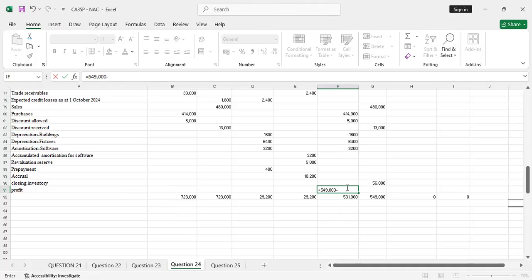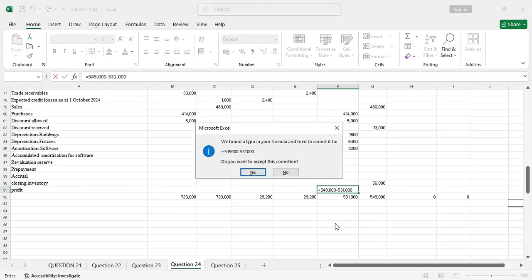You subtract 531,000, this value here. I'm not picking them, because if you pick them, it will dislodge the question. So I'll just take that. Then I say 531,000. There's 531,000. Then I enter.